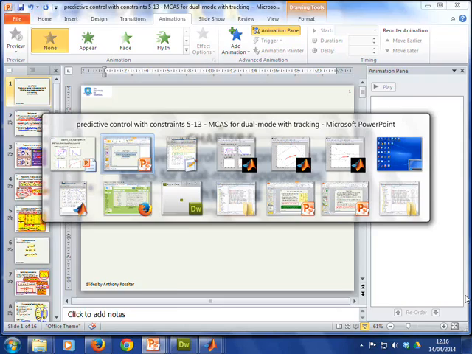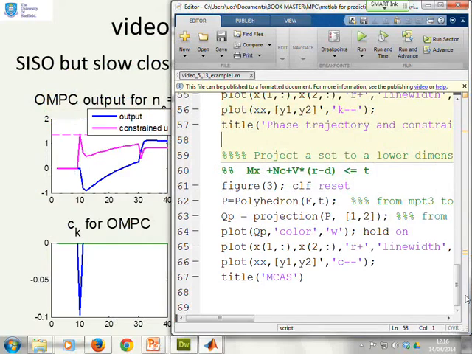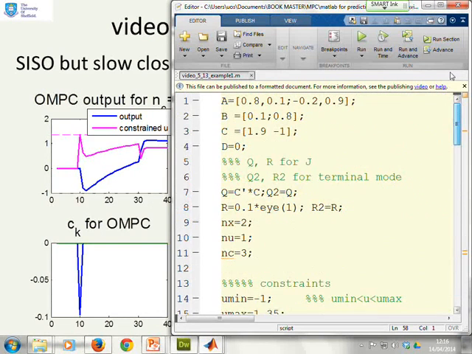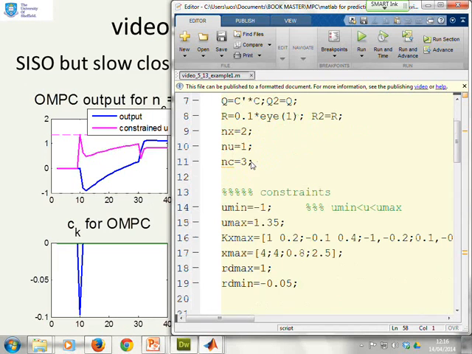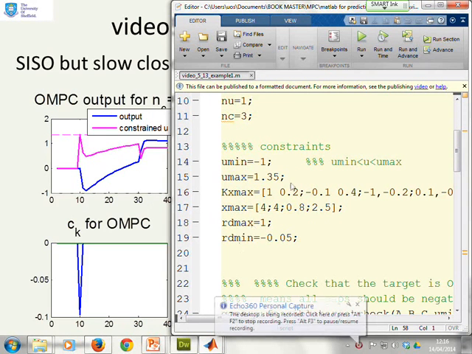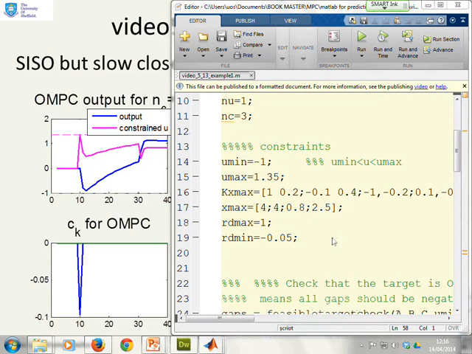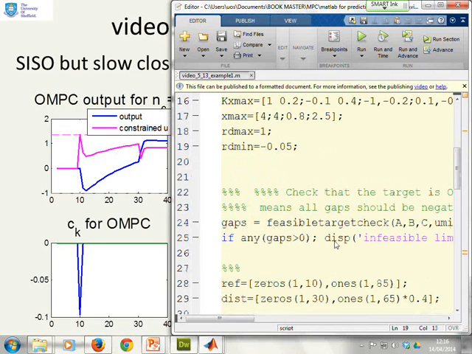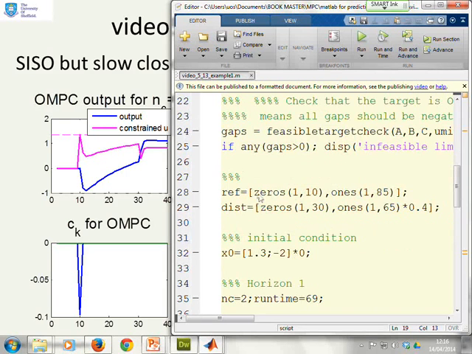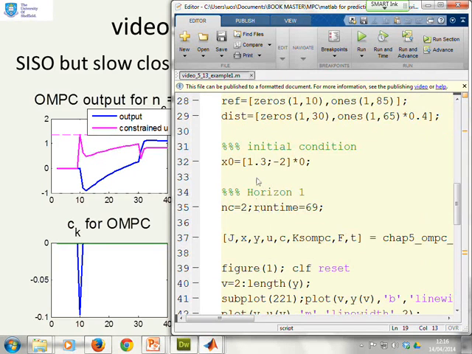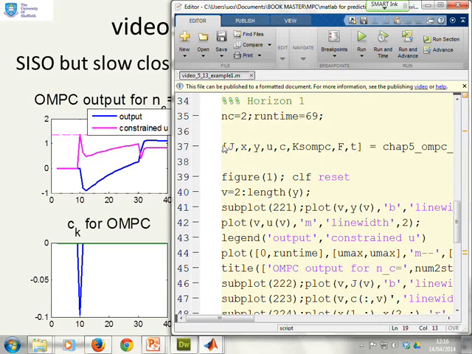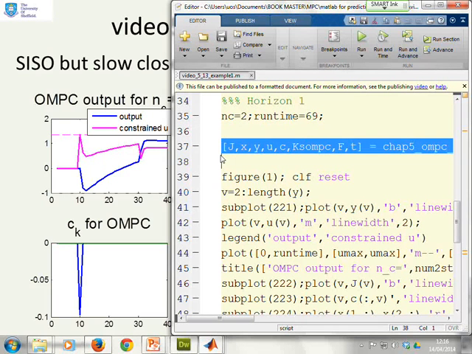Now what I'm going to do very briefly, I don't think we really need to run it, is just show you what this code looks like in case you want to play with it. You'll see that we've got an A, B, C, D, we've got our Q and R, standard as before, and we've got our constraint limits. Everything is very simple, your standard form, so you can play with it if you want. We've got a check for the target being feasible, so checking that R minus D is within sensible limits. We define a reference, a disturbance, an initial condition, and then the key call command is this one here in line 37, and then a number of plots.